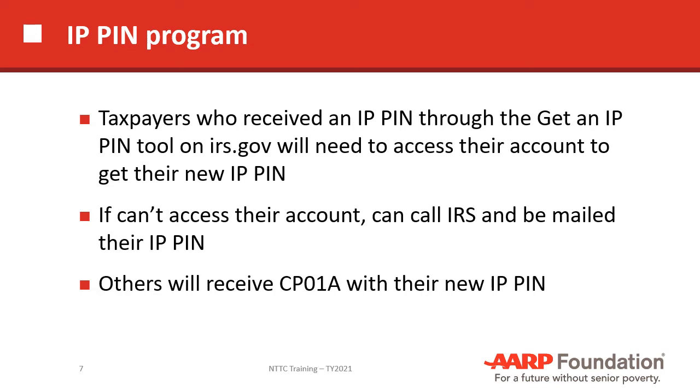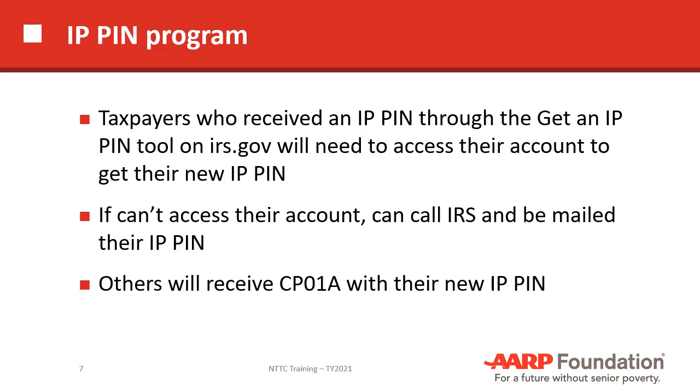So this year we may well see two different types of identity protection PIN programs. The IRS initiated a new PIN program just in the last few months that we may just begin to see people starting to use. The original IP PIN program was for when a taxpayer had a problem with fraud, somebody had stolen their refund or had filed a tax return using their social security number.